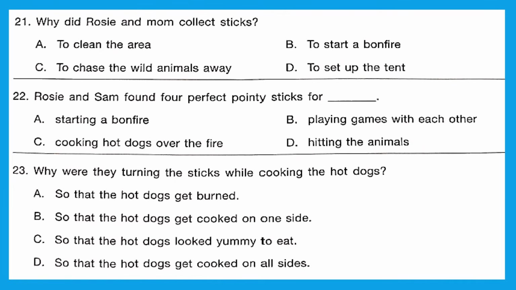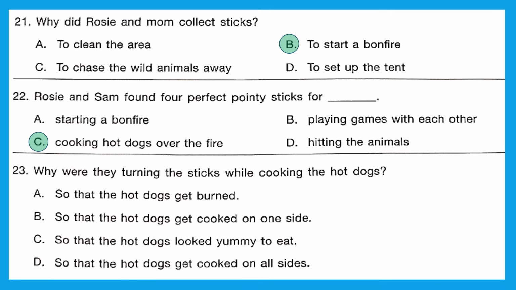Question 21. Why did Rosie and mom collect sticks? Do you recall? To start a bonfire. Option B is the right answer. Question 22. Rosie and Sam found 4 perfect pointy sticks for cooking hot dogs over the fire. Option C is the right answer.